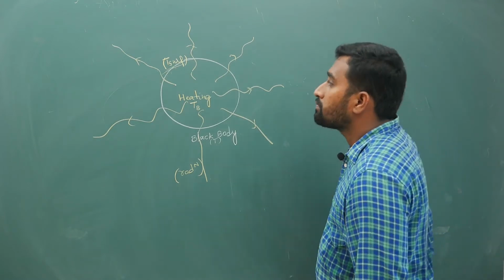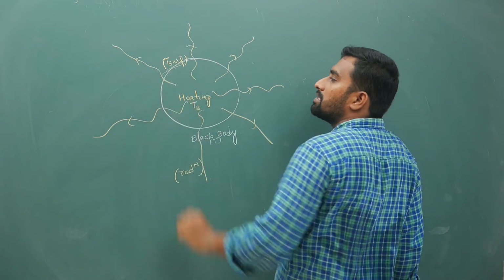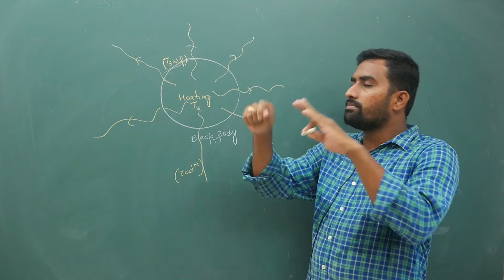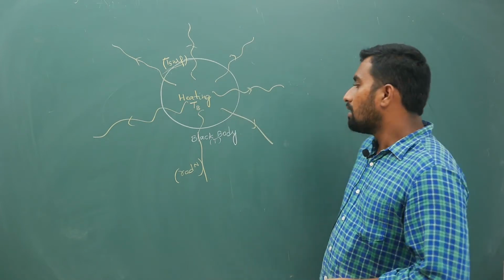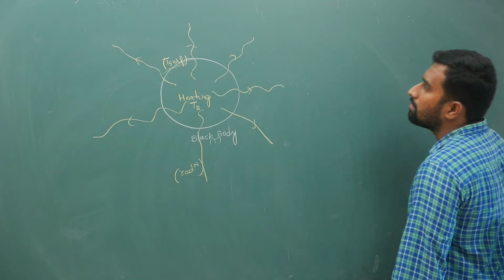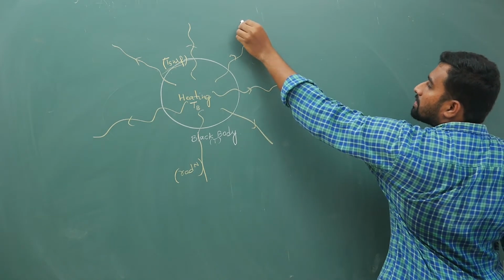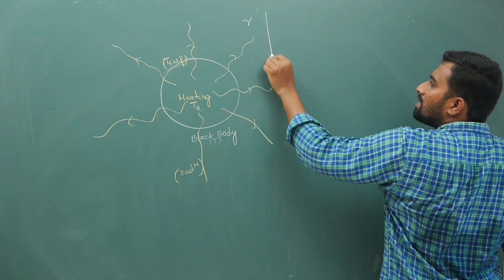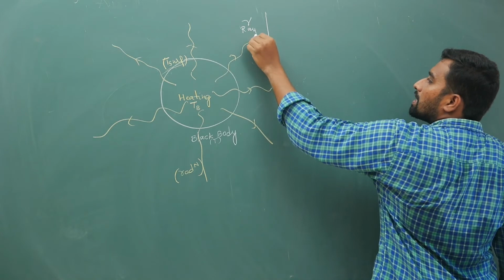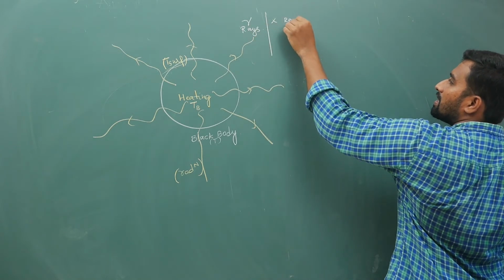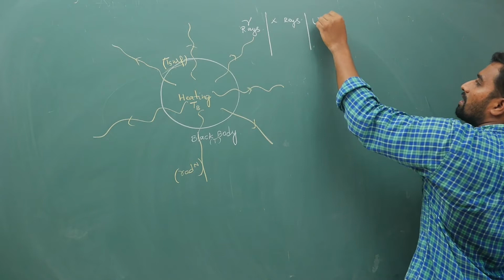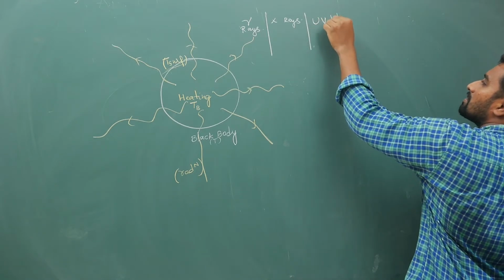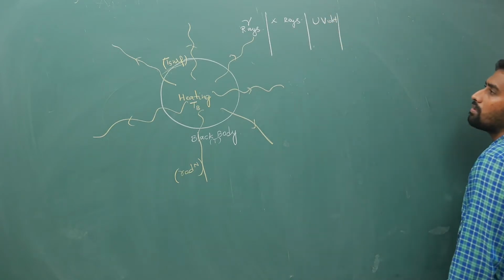The temperature of the surface means the outer layer, so from the outer layer the heat energy is coming. This body will keep emitting energy. That emitted energy could be in the form of gamma rays, X-rays, ultraviolet rays, in the electromagnetic spectrum.